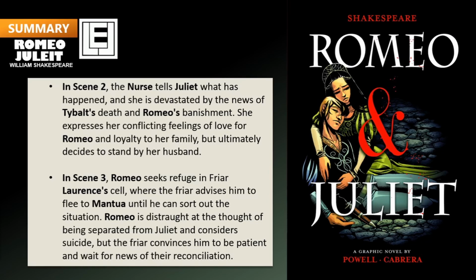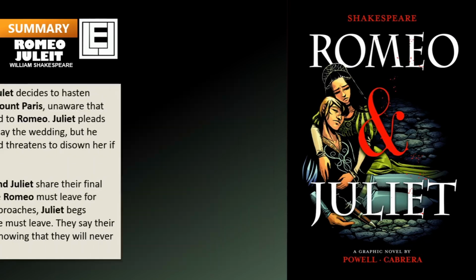In Scene 3, Romeo seeks refuge in Friar Lawrence's cell, where the friar advises him to flee to Mantua until he can sort out the situation. Romeo is distraught at the thought of being separated from Juliet and considers suicide, but the friar convinces him to be patient and wait for news of their reconciliation.